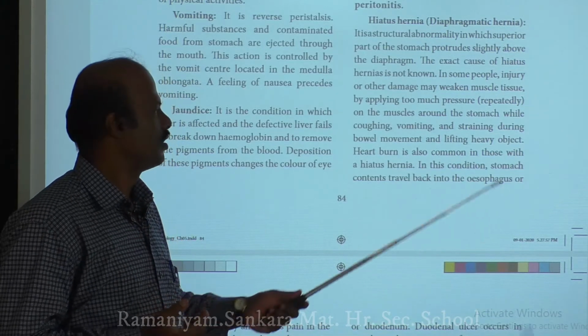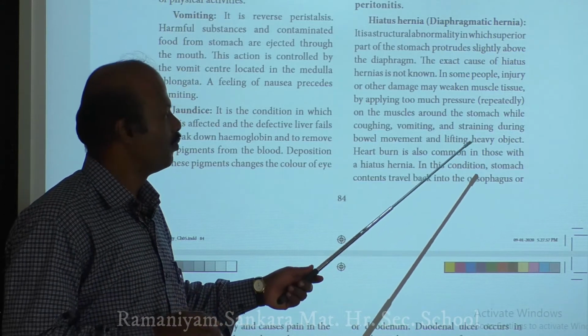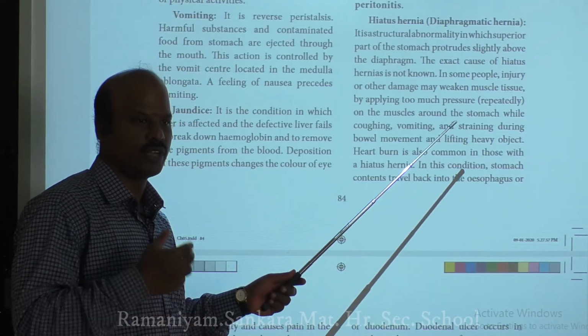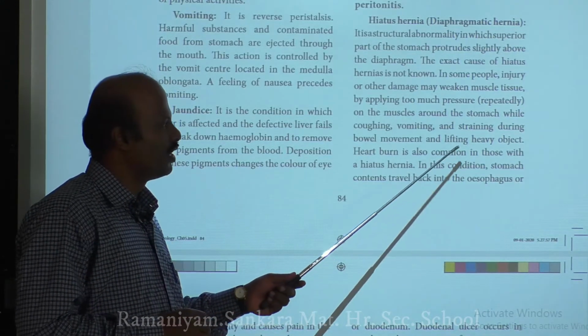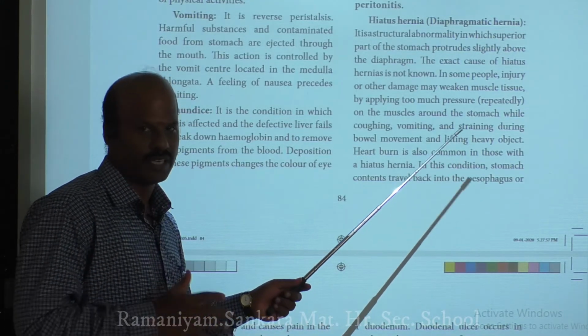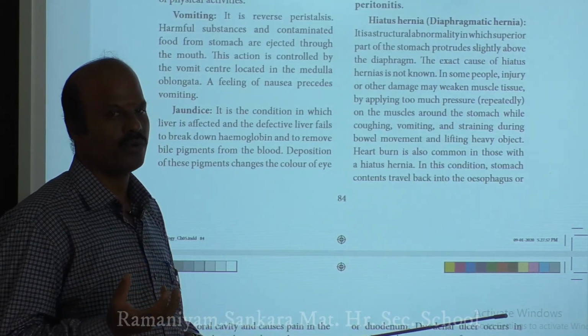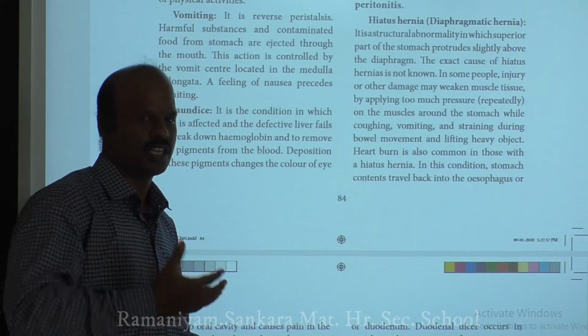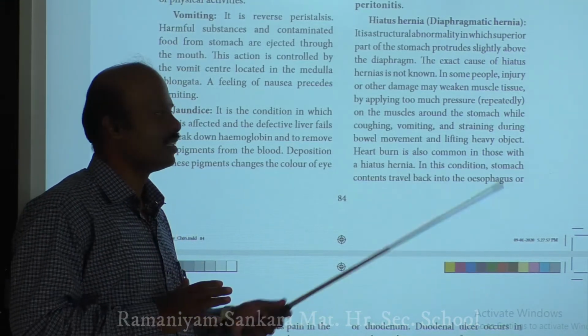You can lift heavy objects when you are younger, but as age progresses, try to avoid lifting heavy objects and do aerobic exercises, so that you avoid more pressure on the abdominal muscles.